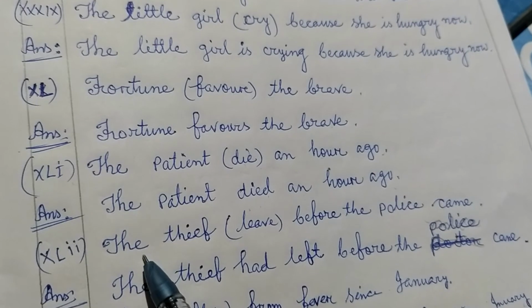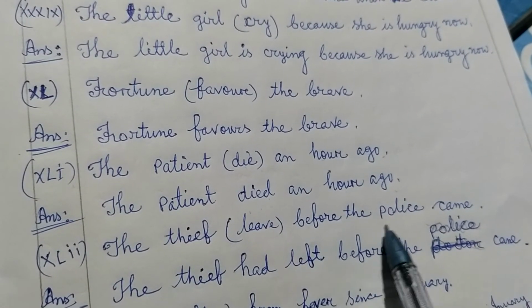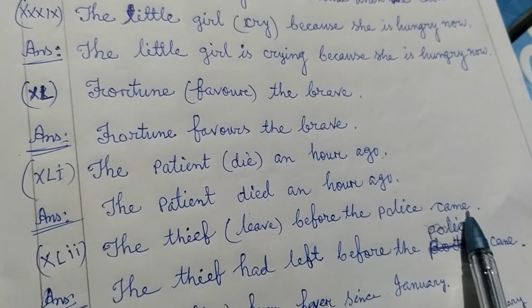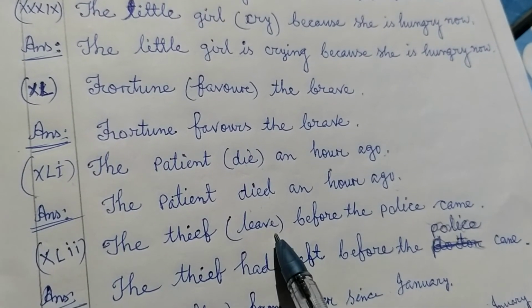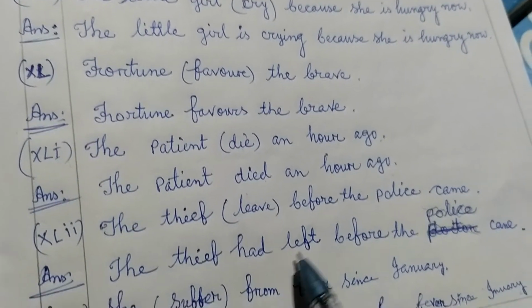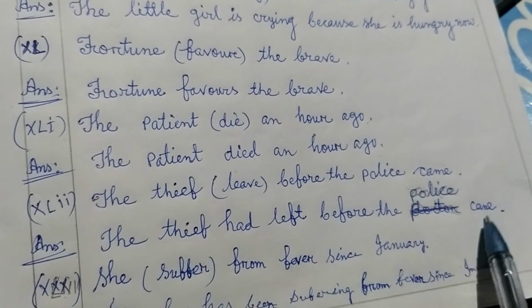Next, number 42, the thief left before the police came. Police came, simple past tense. The thief left, past perfect tense. The thief had left before the police came.